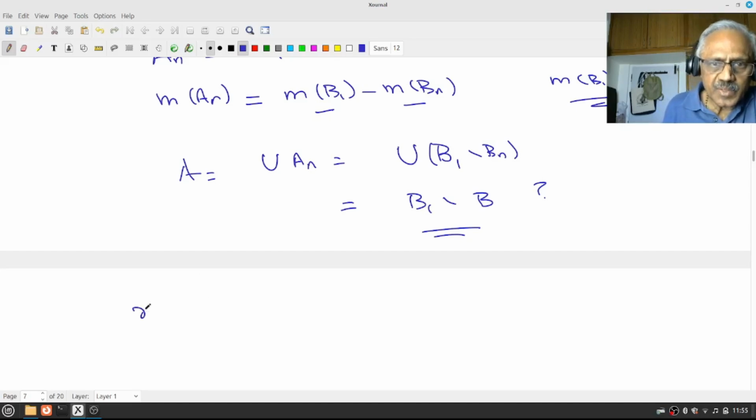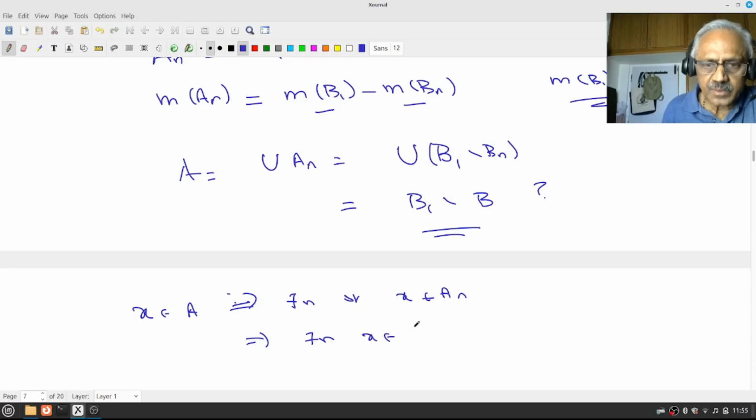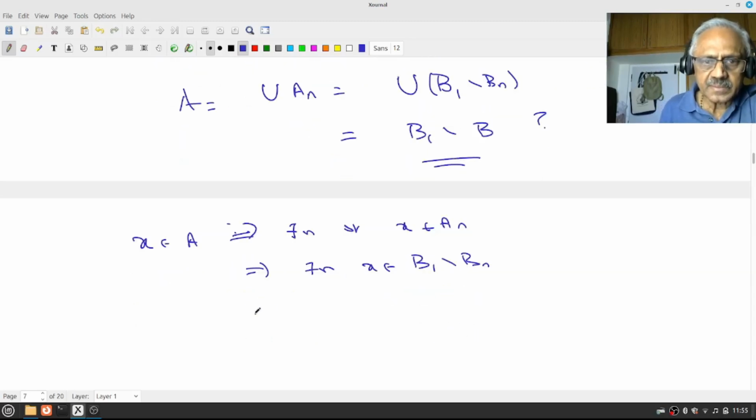Now let x belong to A. That means there exists n such that x belongs to An. So that means there is n such that x belongs to B1 minus Bn. That means there is n such that x belongs to B1 but not in Bn.